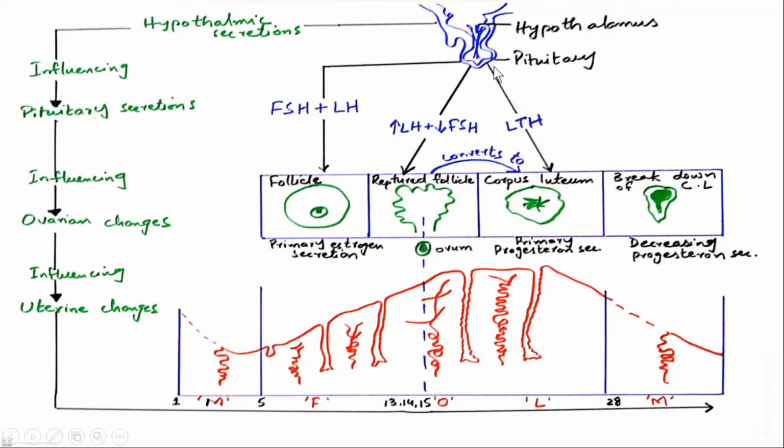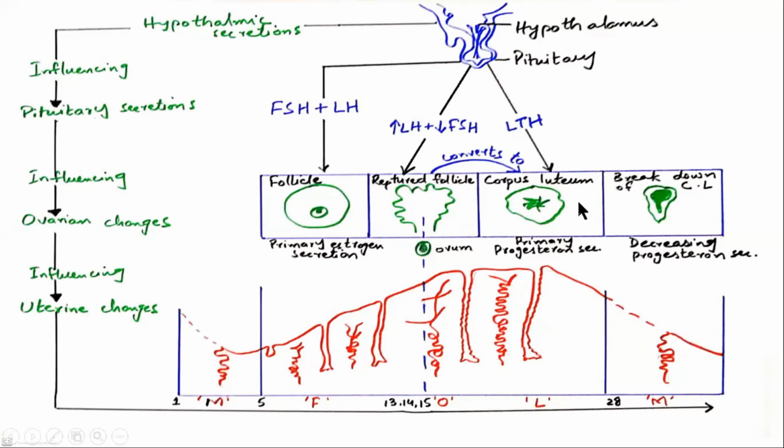Then the pituitary secretes another hormone, which is called LTH. This LTH basically stimulates the progesterone secretion. Here you can see I have written primary progesterone secretion, which is another hormone. We have studied it in detail.